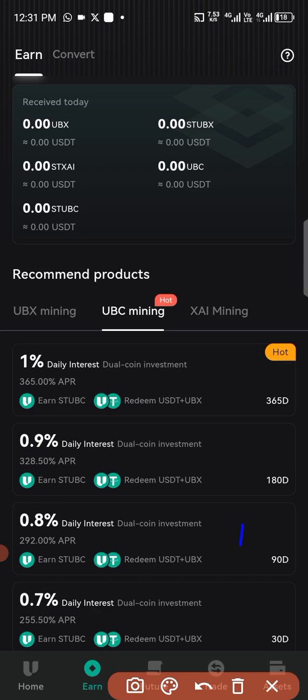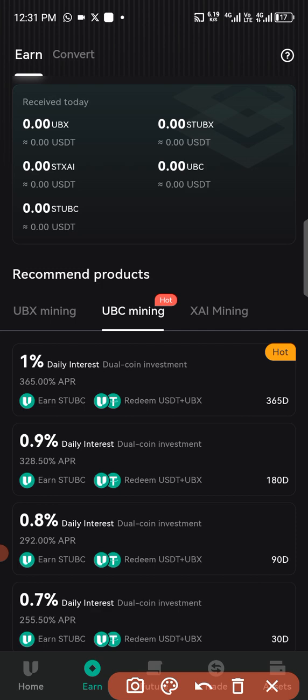If you want to stake on any of these, you can click on any one and then stake. But before you stake, mind you, you have to get some USDT. For those of you that understand how to trade on crypto, you transfer about $100 on this system. Then on this system, we also have a better opportunity for some of the old members of UBX. You can take advantage of this one on the XAI mining and others too.